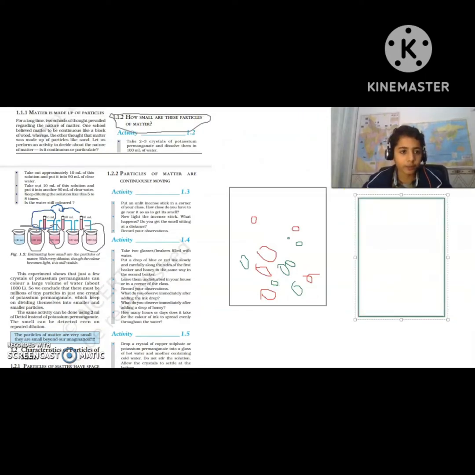Now we have taken 10 ml of water from this beaker to this beaker, and what we will see is that the water level is still the same, but this will also get colored with the color of potassium permanganate. Why? Because the particles of potassium permanganate are still in this beaker, so we will be able to see its color. Now, how did they come to this beaker? They were so small in size that to make a small crystal of potassium permanganate, it takes about 1,000 crore particles or atoms of potassium permanganate combining to make a small crystal.